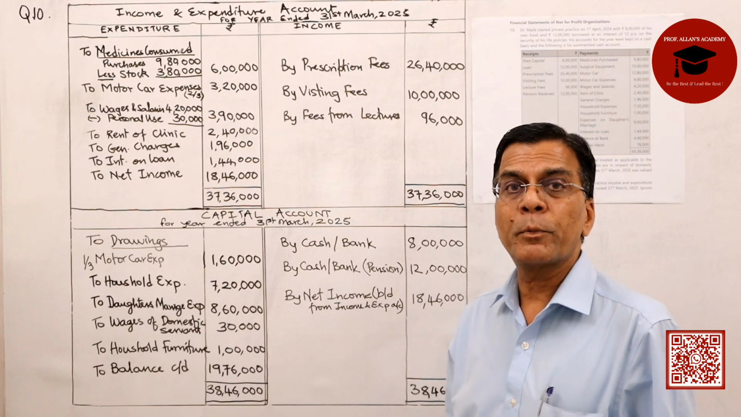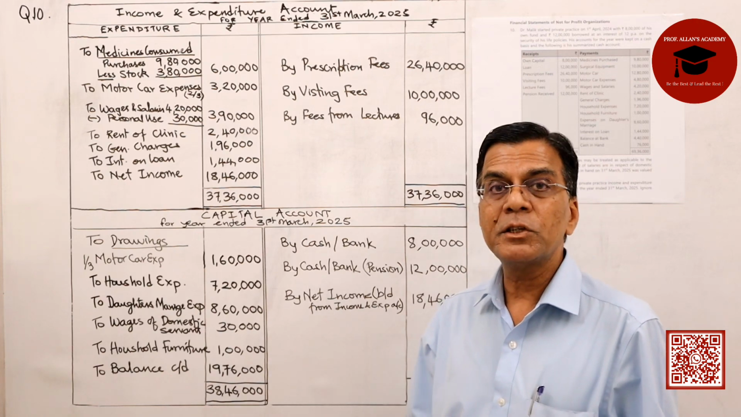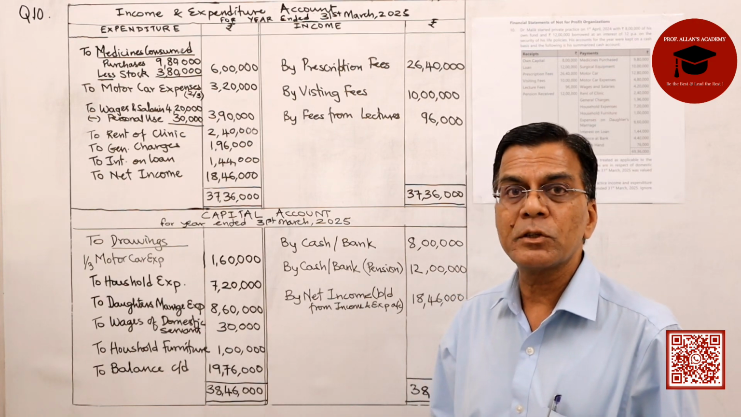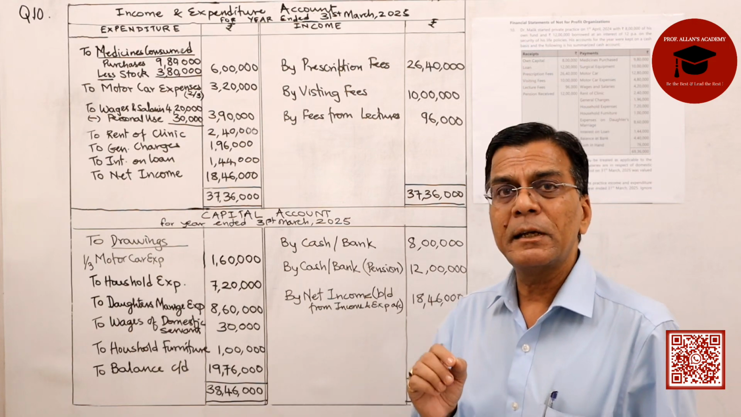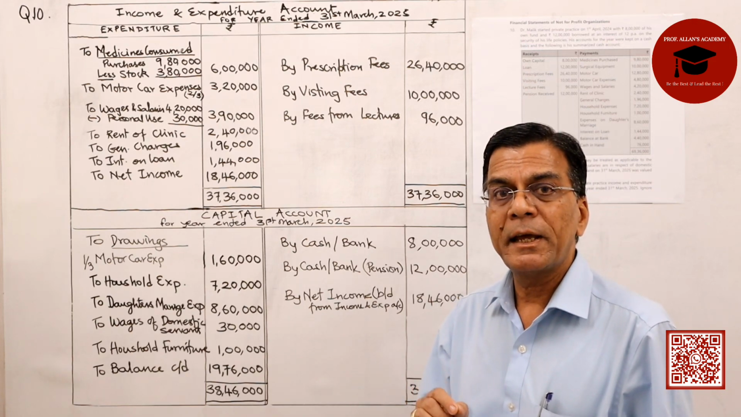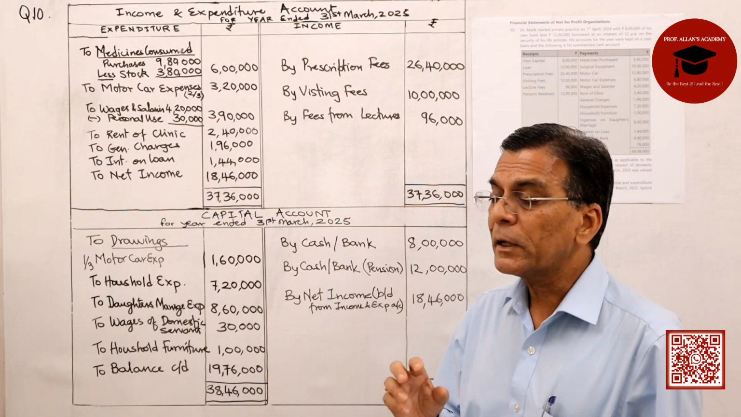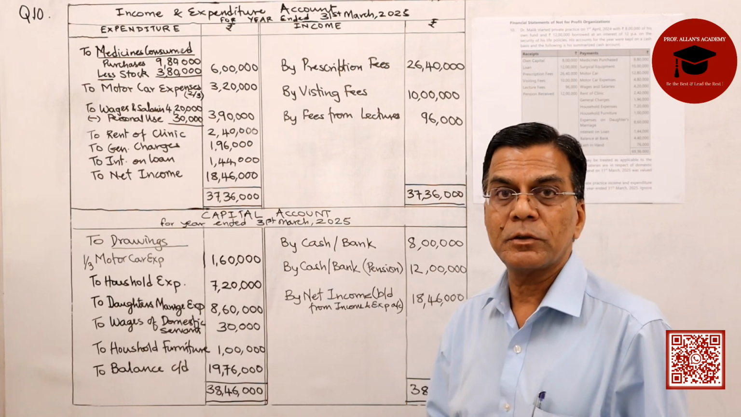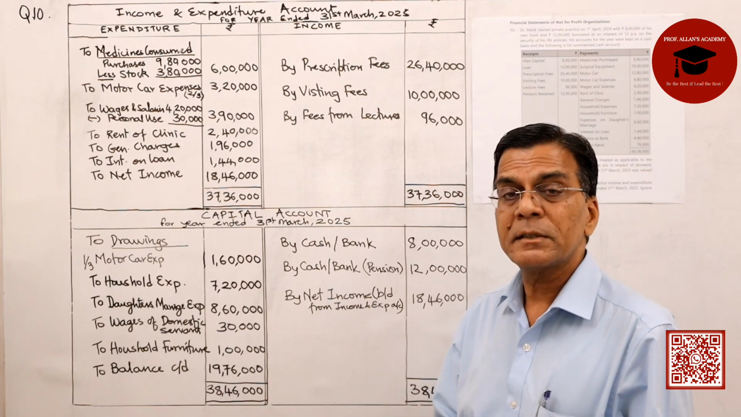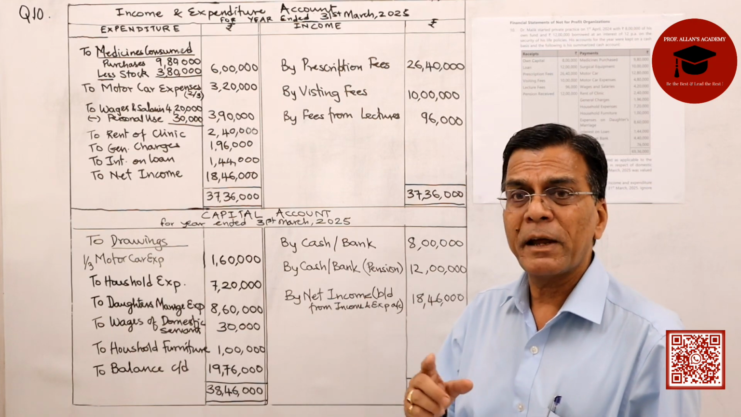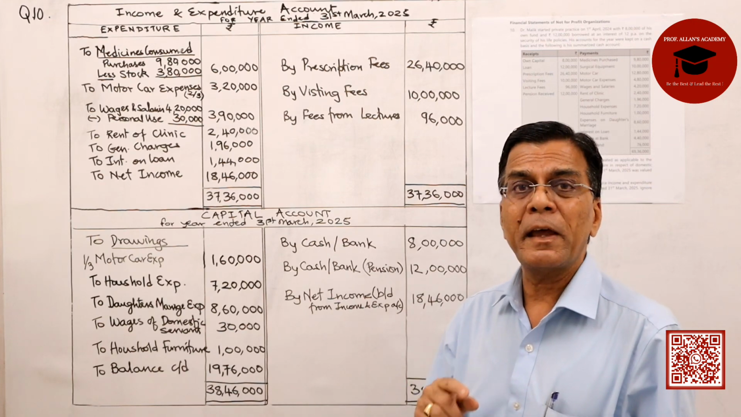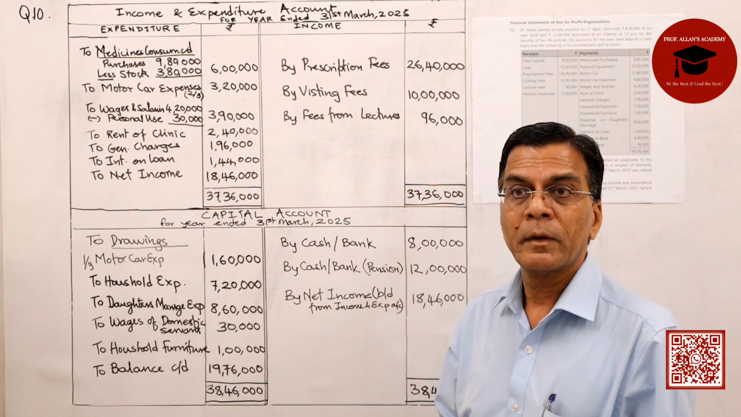We now move on to problem number 10 of the revision test paper of the CA Foundation course for September 2025. This particular problem number 10 is from the topic not-for-profit organization. They have given us in this problem that Mr. Malik is starting his private practice on 1st of April 2024.